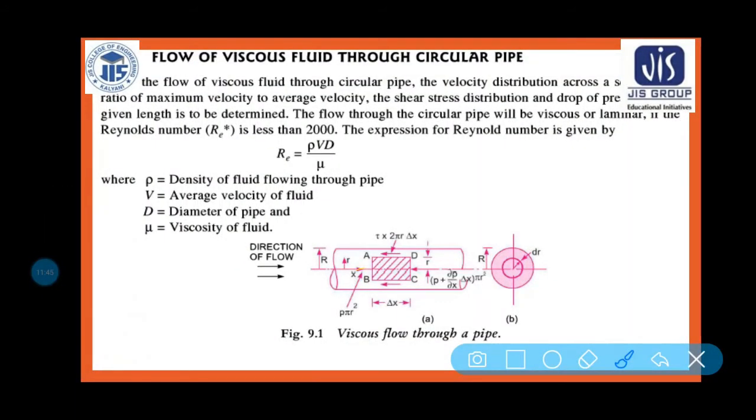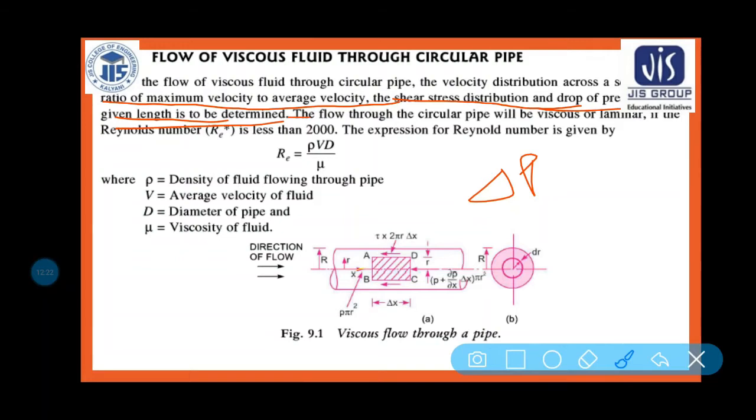So here, for the flow of viscous fluid through a pipe, the velocity distribution across a section, the ratio of maximum velocity to average velocity, the shear stress distribution, and the drop of pressure, delta P, for a given length are to be determined.